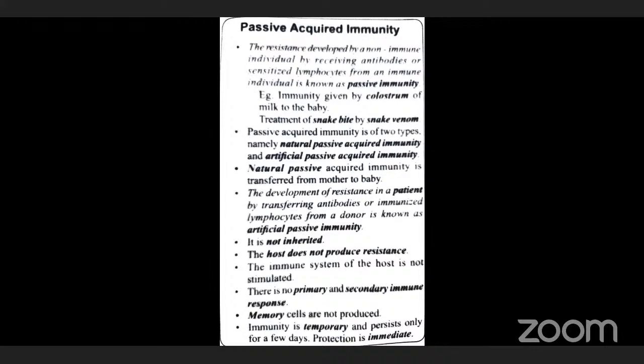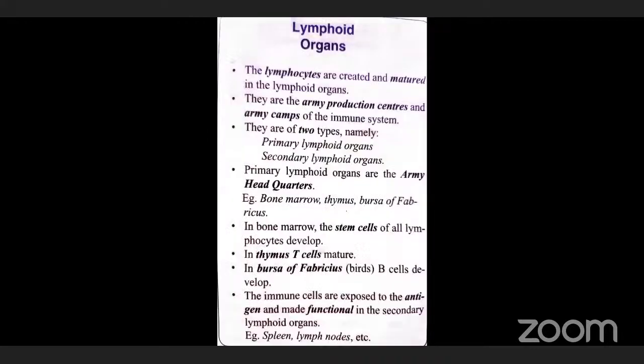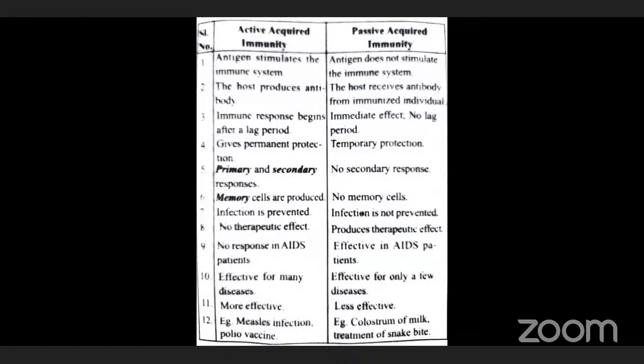So that's all about artificial passive immunity. The next one is a comparison between active immunity and passive immunity. In passive immunity, there is no antigenic stimulation, and so there is no participation of the recipient's immune system. Hence we are going to compare the two, then only it is easy to remember for a long time. So that comparison study is the most important one.